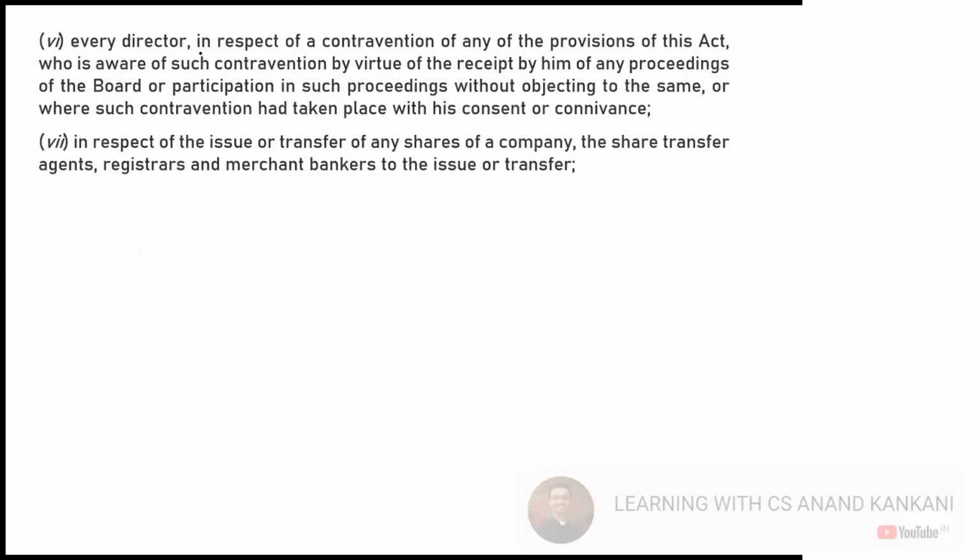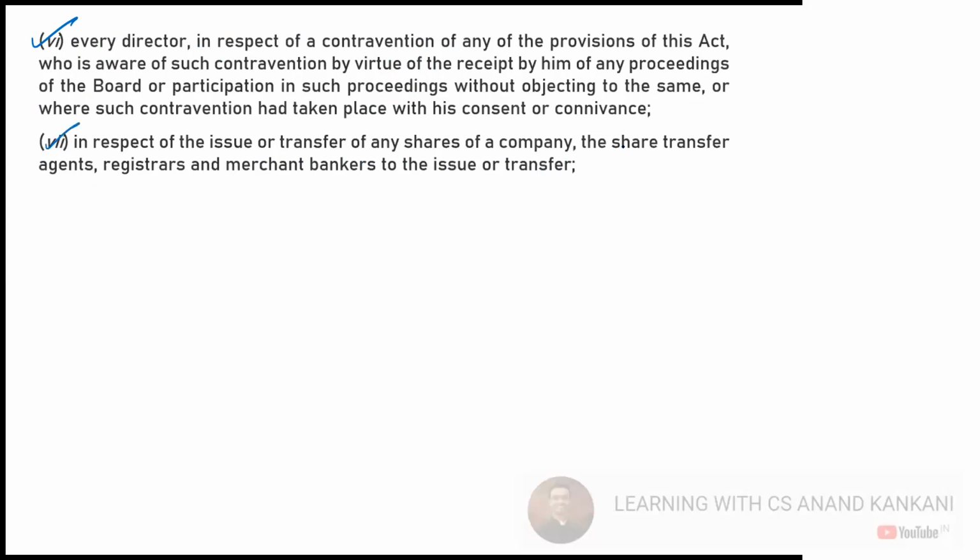Then you also have every director who, in respect of the contravention, was aware. So I was not part of it, but I was aware of the contravention that was happening. Again, I will be considered an officer in default. And in respect of the issue of shares, the share transfer agent, registrar, and the merchant banker to the issue or the transfer.